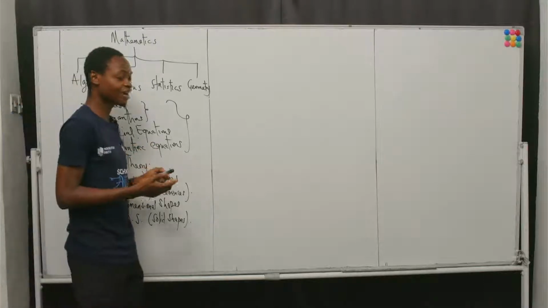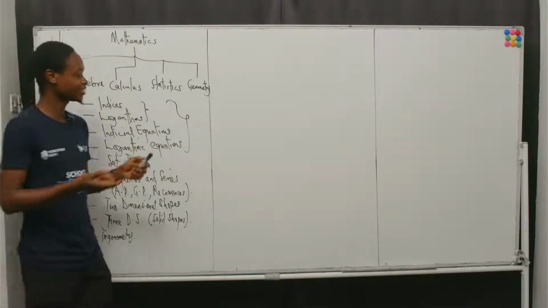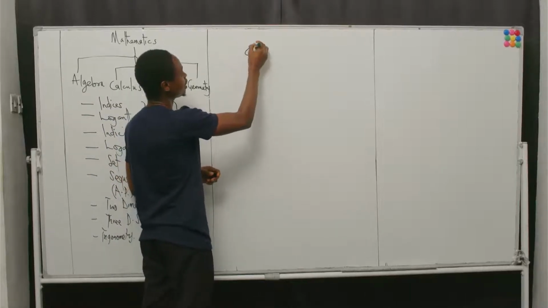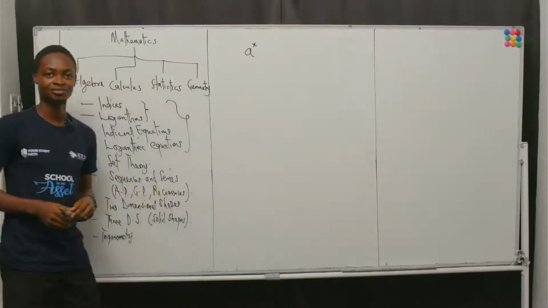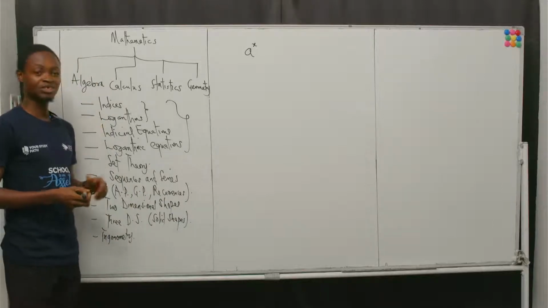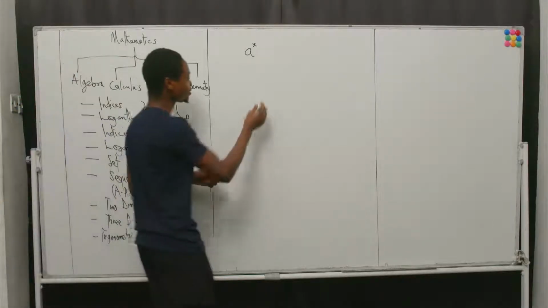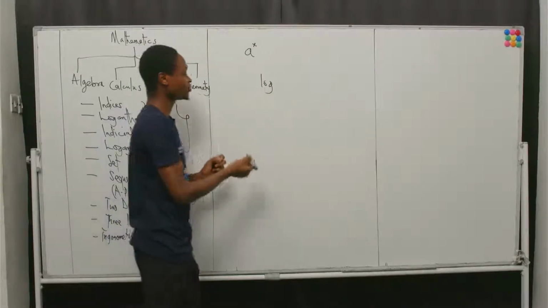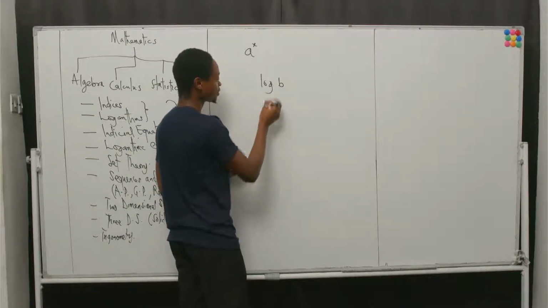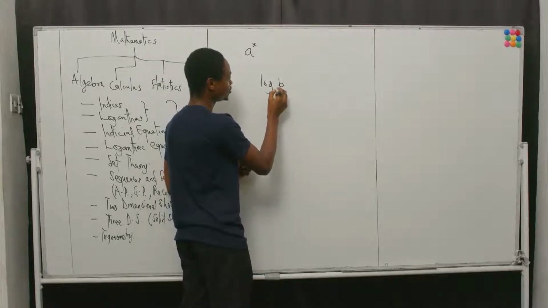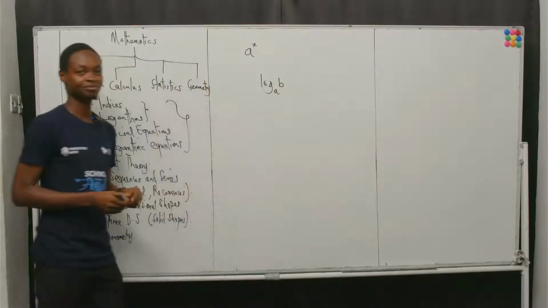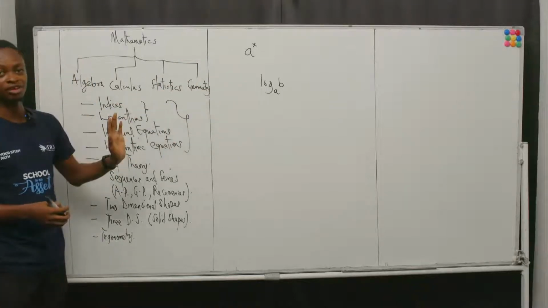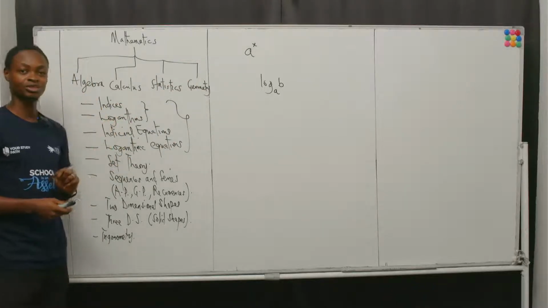First off, we will define indices blankly as expressions that have a base and a power. In the case of logarithms, we will define it as expressions where a log is written, and attached to this log, there is a number and a base. These are the two general representations that we have: indices, logarithms.